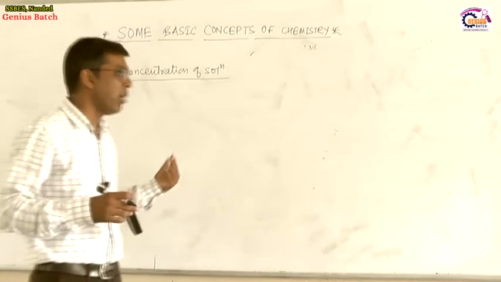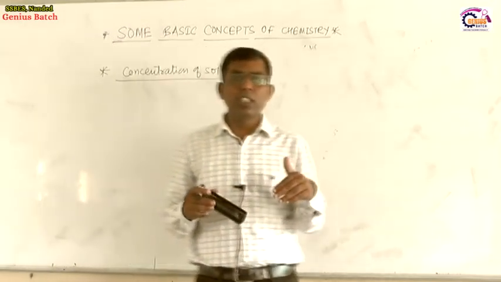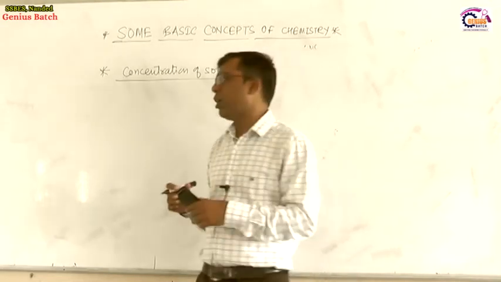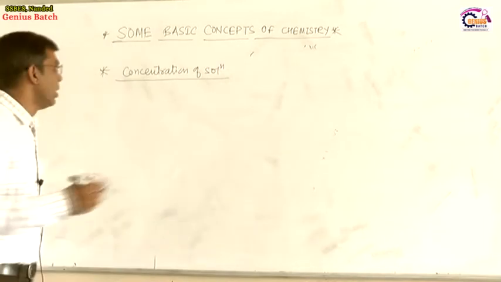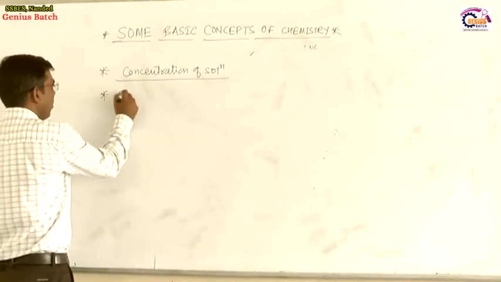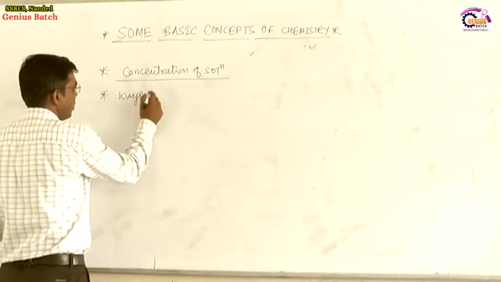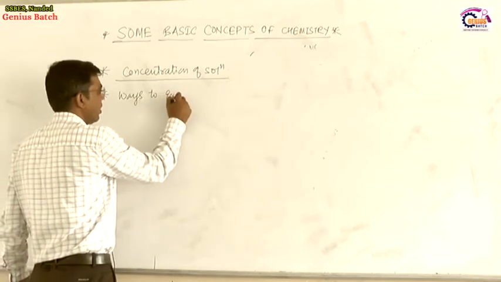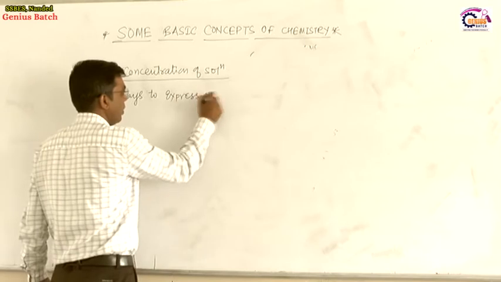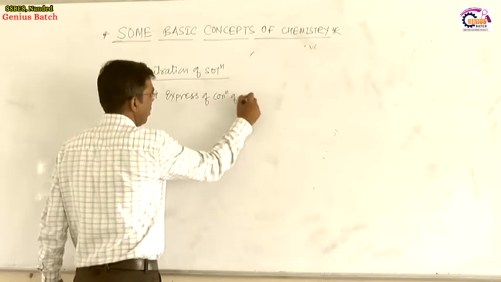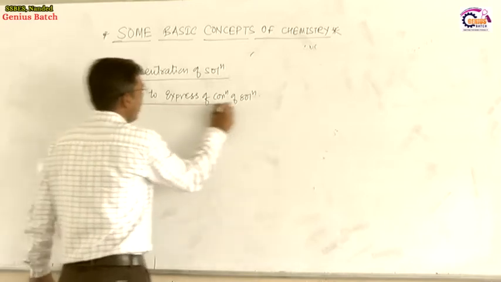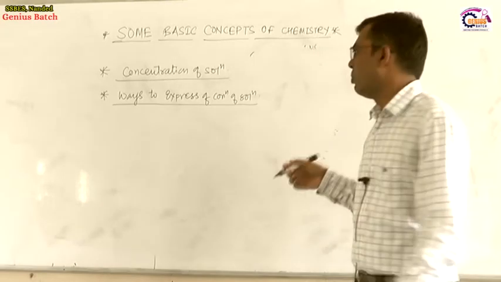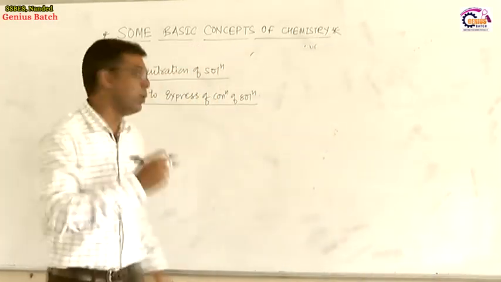How can we express how much amount is present? We can express it in a number of ways, number of units, by which we can express the concentration of a solution. So, ways to express the concentration of a solution. We have a number of ways by which we can express the amount of solute present in a solution. There are units, and let us take the simple units first.